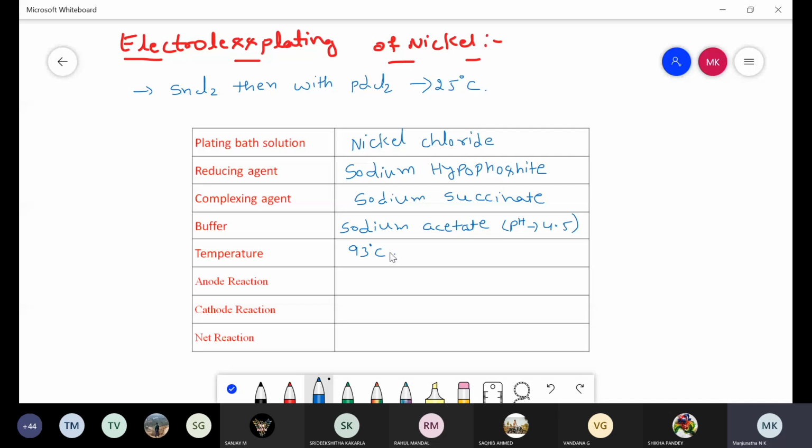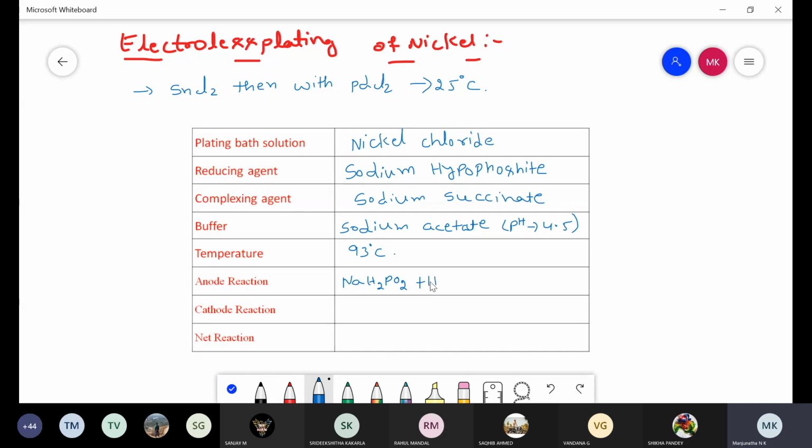Under these conditions, the electroless plating of nickel is carried out, in which, coming to the reactions observed, first one is the anode reaction, in which the sodium hypophosphite we are using as a reducing agent undergoes oxidation, that is NaH2PO2, sodium hypophosphite.